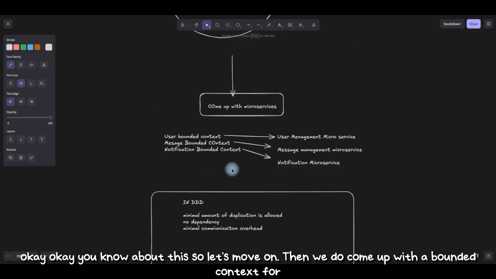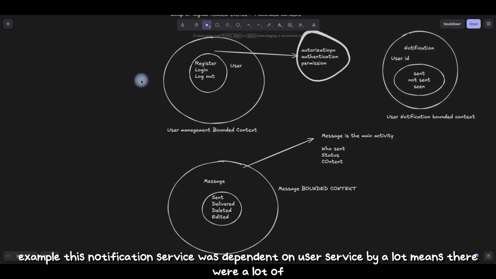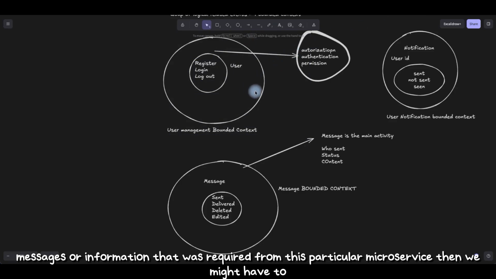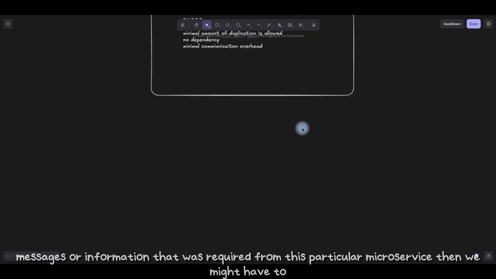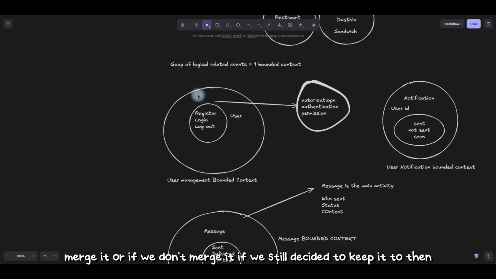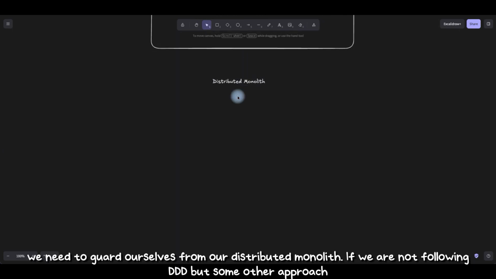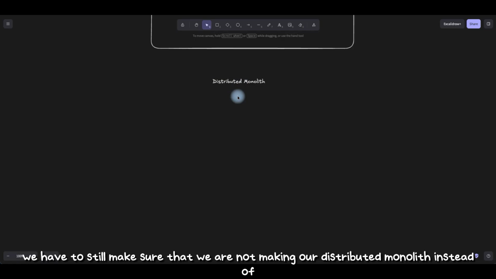When we come up with a bounded context, for example, if this notification service was dependent on the user service by a lot, meaning a lot of messages or information were required from this particular microservice, then we might have to merge it. Or if we still decided to keep it separate, then it is called a distributed monolith. We have to guard ourselves from a distributed monolith. So if we are not following DDD but some other approach, we still have to make sure that we are not making a distributed monolith instead of microservices.